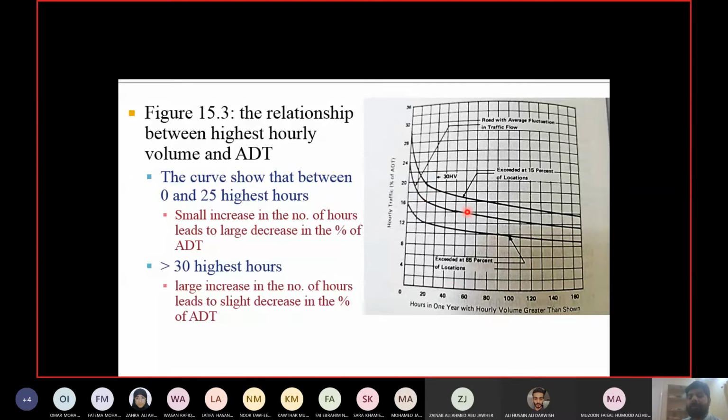Now the average will be where? Average will be in the middle of the curve, right? So middle means what? I'm only taking care of how much part of the curve? 50% of the curve, half of the curve. Should I ignore half of the curve when I'm designing the road? Should I ignore half of the hours of the year when I'm designing the road? Obviously not. You cannot ignore half of the hours of the year, or half of the hours of the day as well. Okay, you have to incorporate as many hours as possible. So obviously the mean is not a good option either. It will also be an underestimation.